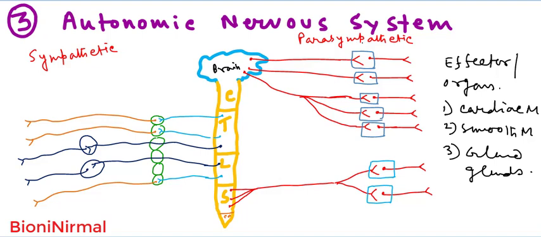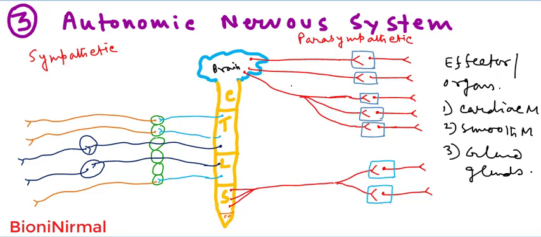Actually, the parasympathetic motor neurons, or the outflow, originate from the craniosacral region. These parasympathetic motor neurons originate from the brain and the sacral region of the spinal cord. But in the case of the sympathetic nervous system, the sympathetic motor neurons originate from the thoracic and the lumbar region of the spinal cord. So this is the thoracic region, and this is the lumbar region of the spinal cord.